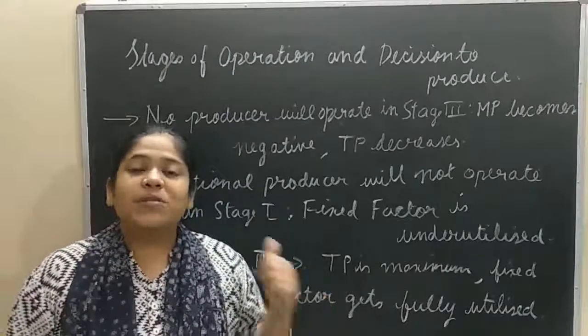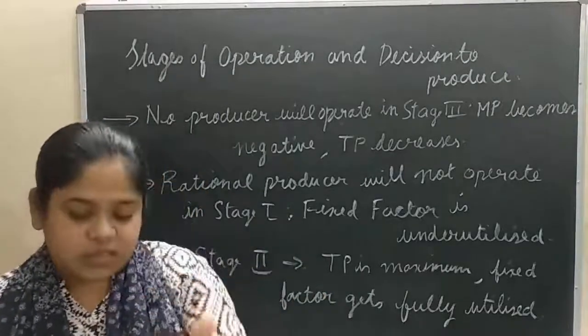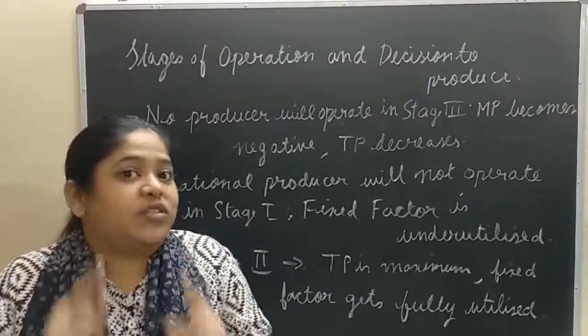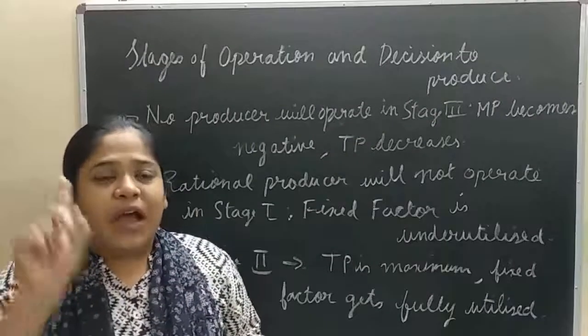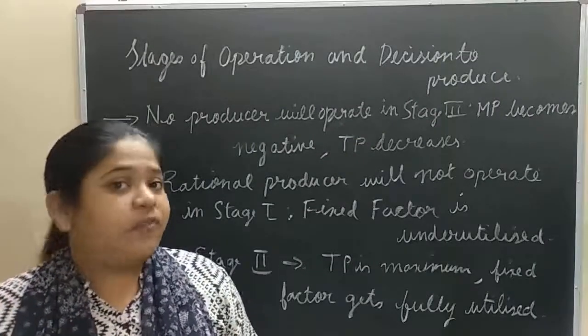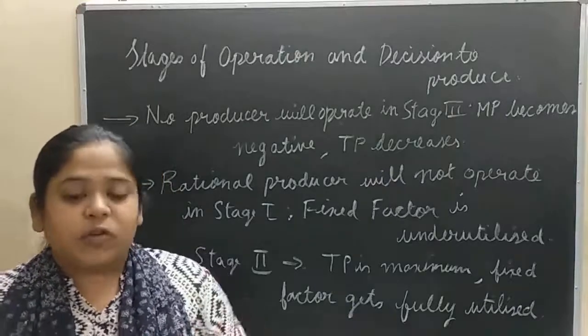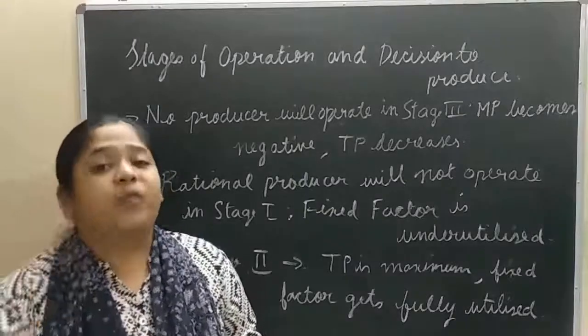Because total product is maximum, or you can say the fixed factor, the land, is totally utilized. I gave the example that on a piece of land I can employ 20 workers. Those 20 workers are working and giving the maximum production.